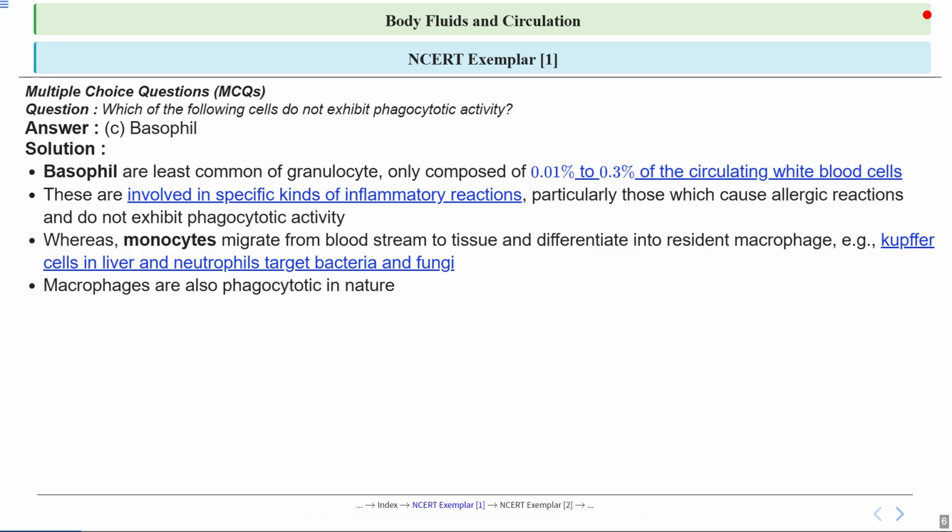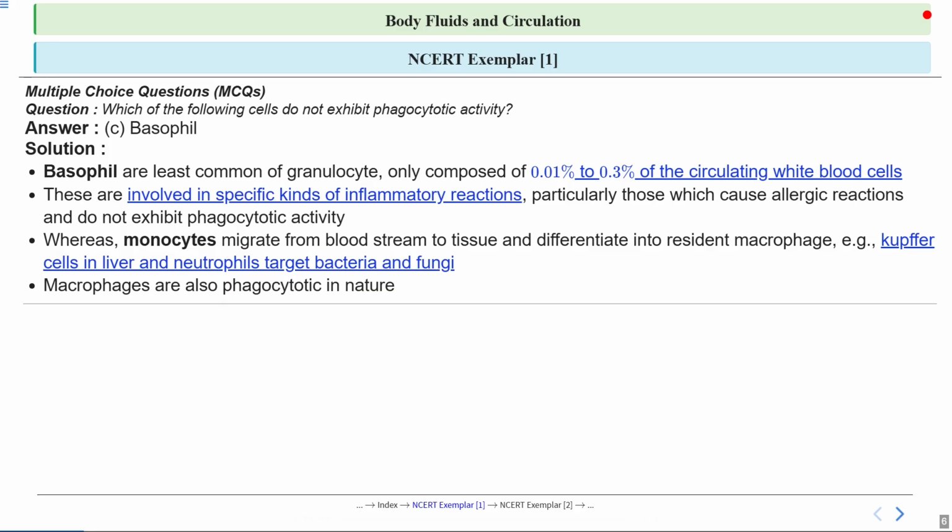Macrophages, which develop from monocytes, are classic examples of phagocytotic cells. So they act like the body's cleanup crew, engulfing and digesting pathogens and debris to keep tissues healthy. To sum up, basophils are unique among these cells because they don't perform phagocytosis. Instead, they play a key role in allergic reactions. So remember, understanding the different roles of WBCs helps us appreciate how our immune system works together to protect us.